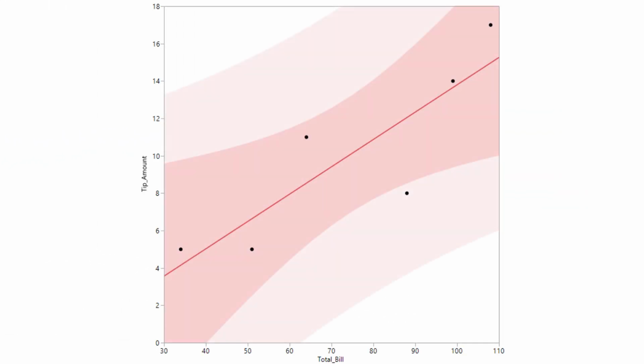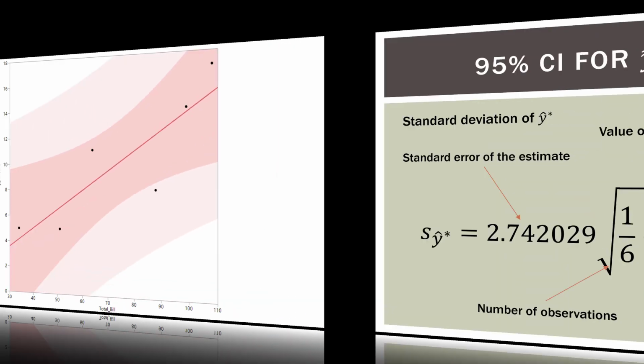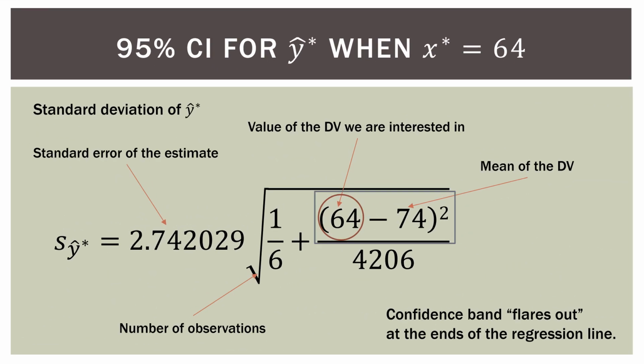And this is what the computer output looks like. So this is the computer output of the graph we just did on the previous slide. So the dark pink is the confidence interval and the light pink is the prediction interval. So remember, again, because the confidence interval is built in to the prediction interval, it follows the same pattern. It's going to flare out slightly at the ends because this value is built in, or baked in, to the prediction interval.